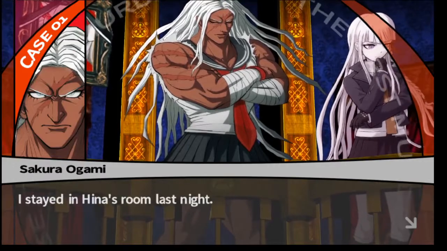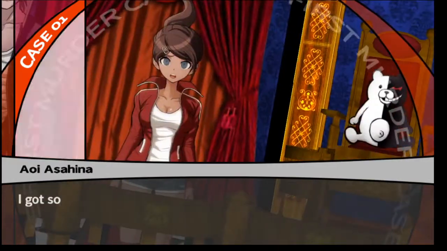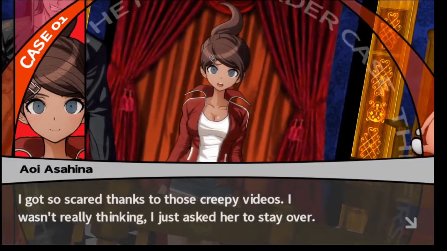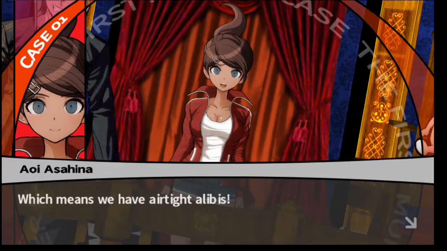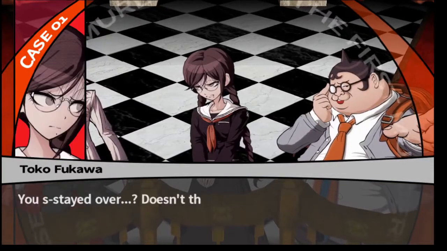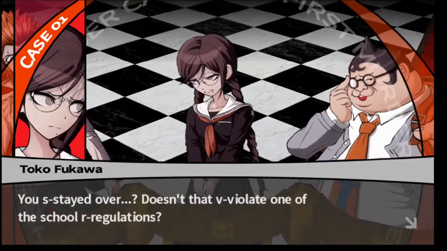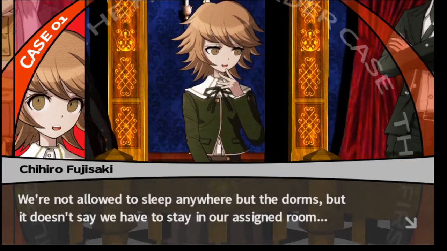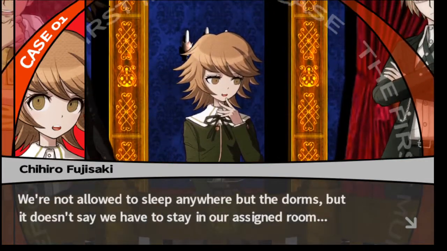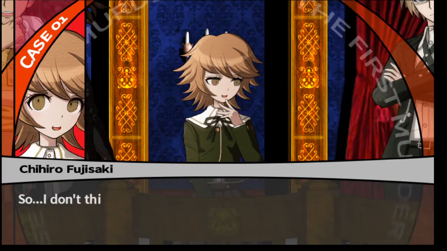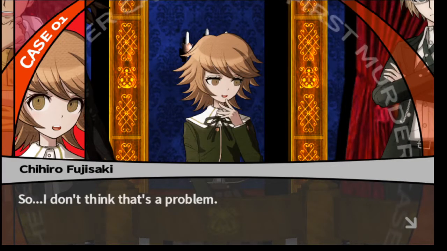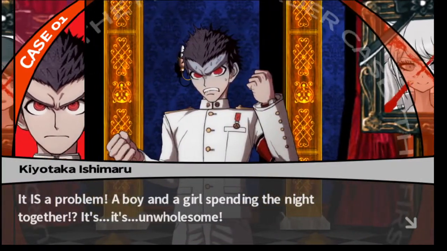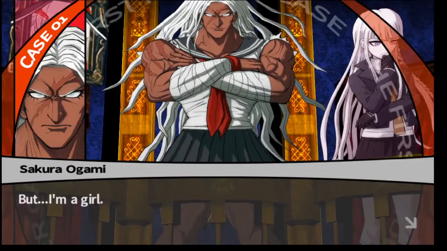I stayed in Hina's room last night. I got so scared thanks to those creepy videos. I wasn't really thinking, I just asked her to stay over. Which means we have airtight alibis. You stayed over? Doesn't that violate one of the school regulations? We're not allowed to sleep anywhere but the dorms, but it doesn't say we have to stay in our assigned room. So, I don't think that's a problem. It is a problem! A boy and a girl spending the night together? It's unwholesome! But I'm a girl.